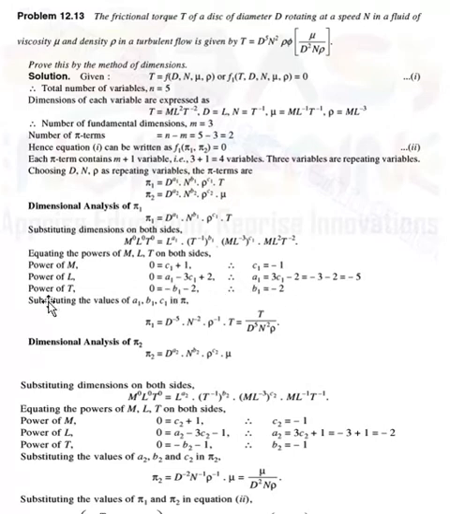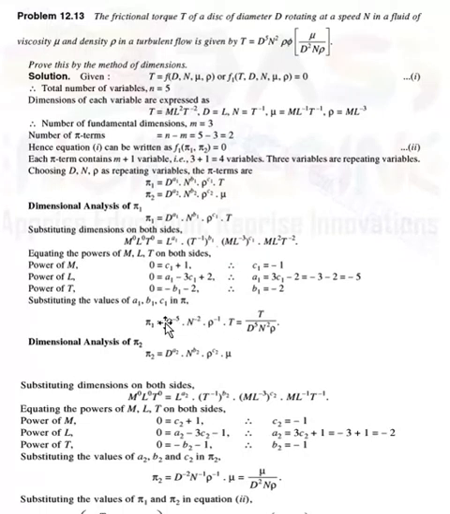Then substitute the values of a1, b1, c1 in the pi term. Pi 1 term contains d to the power a1, n to the power b1, rho to the power c1 into T. Here, after putting the values of a1, b1, c1, pi 1 is equal to d to the power minus 5, n to the power minus 2, rho to the power minus 1 into T.